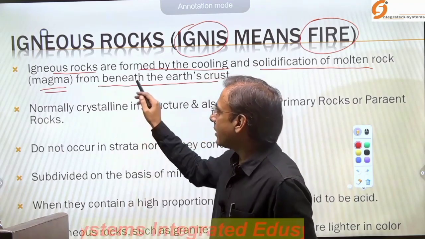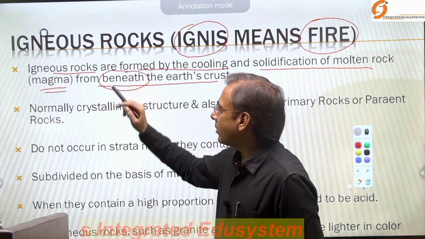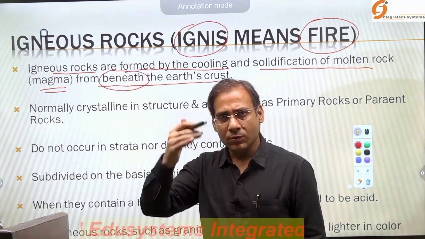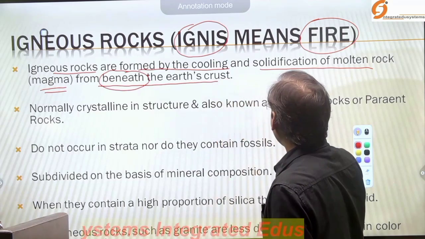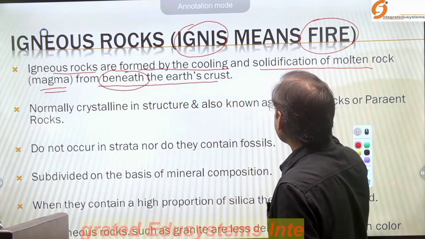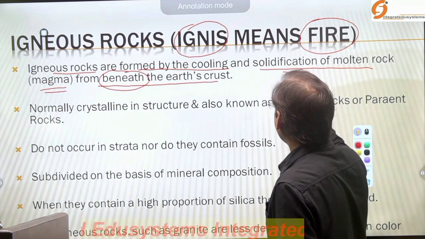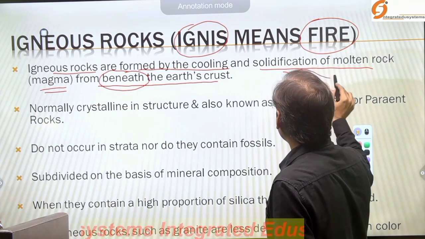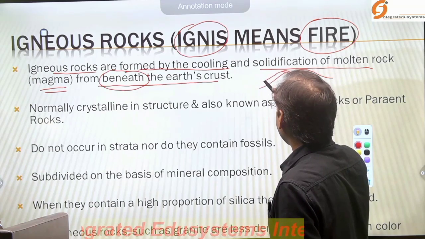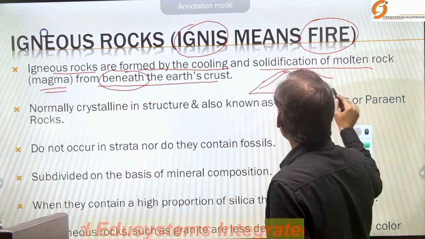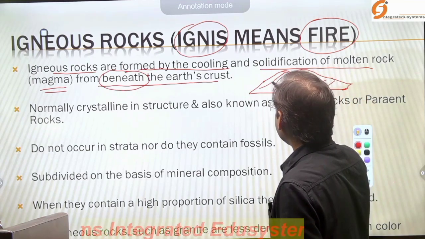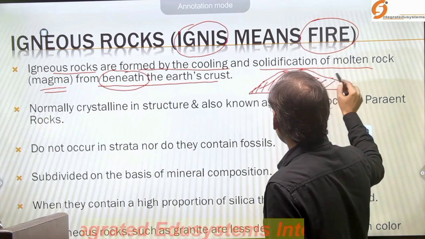So this magma comes from the interior of the earth to the surface, and when it comes over the surface in the form of a volcano, the lava erupts. When the lava gets solidified, it forms igneous rocks.